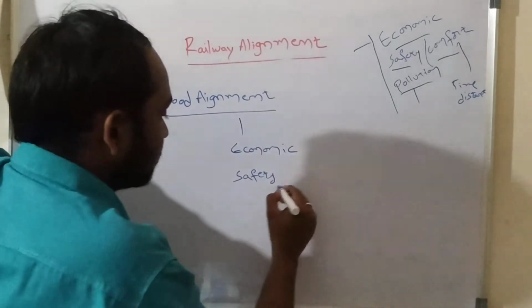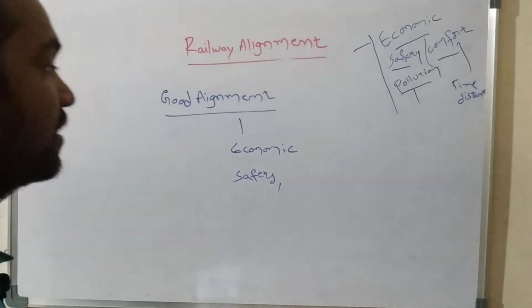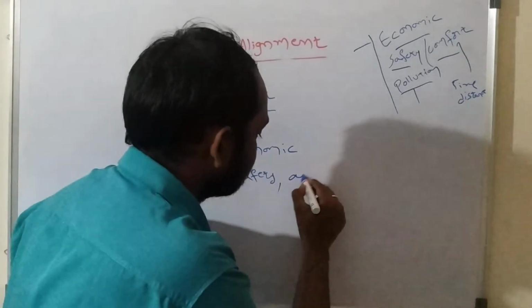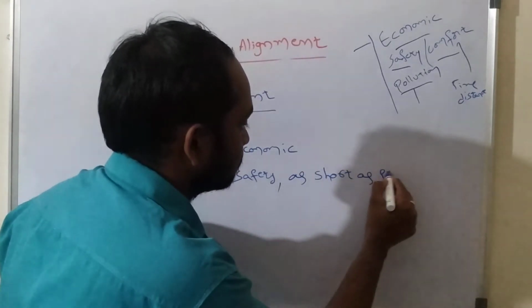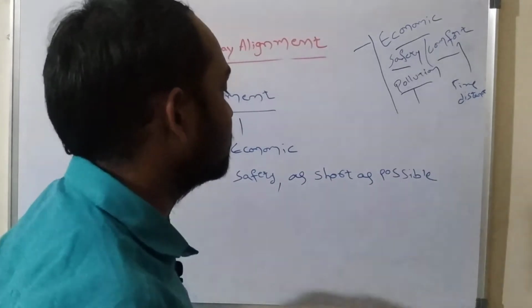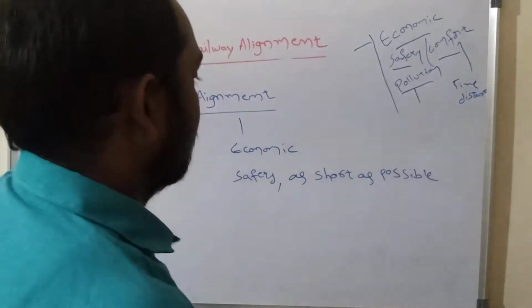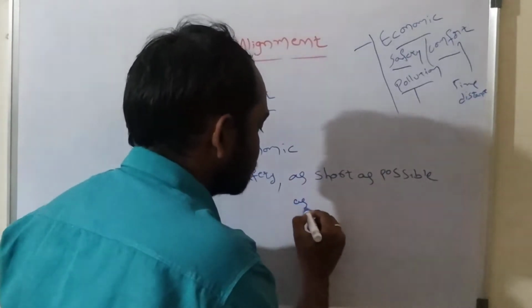And next one, it should create comfort. Comfort means the distance between the two points they are traveling should be as short as possible. And mostly a straight line means it is the shortest distance. And also it should convey people from one place to another place as fast as possible.